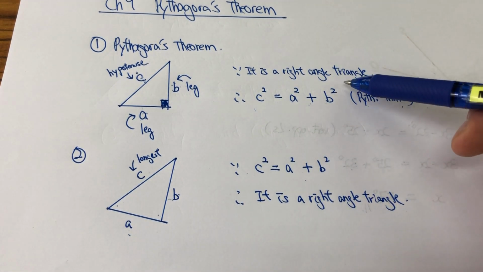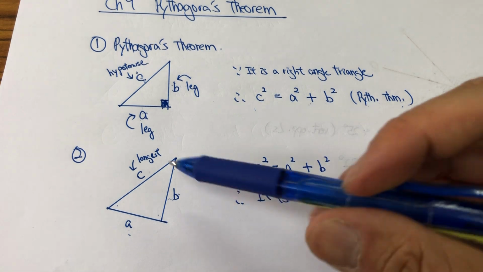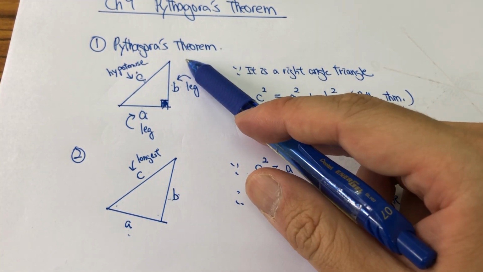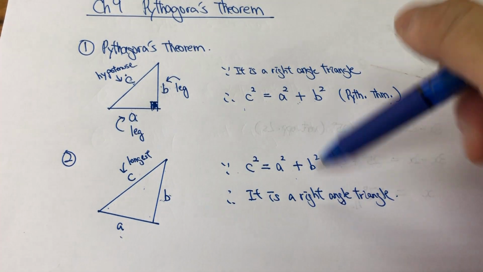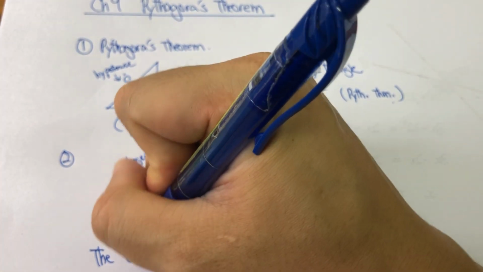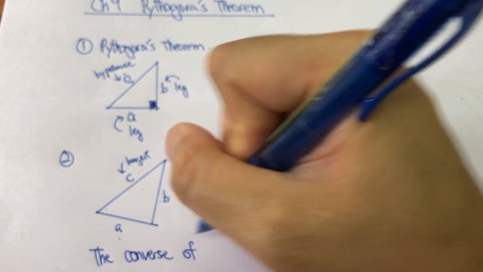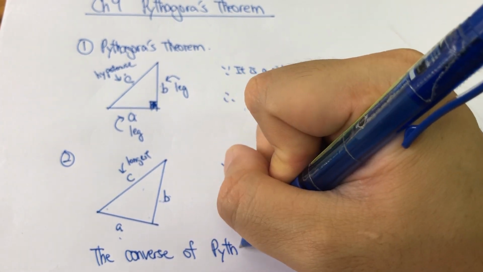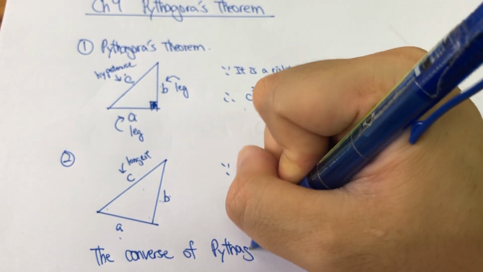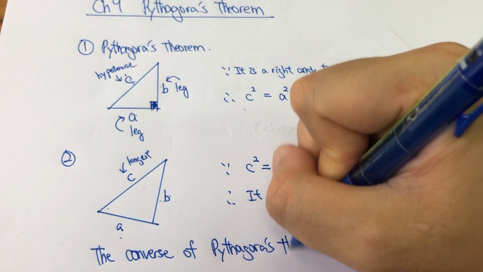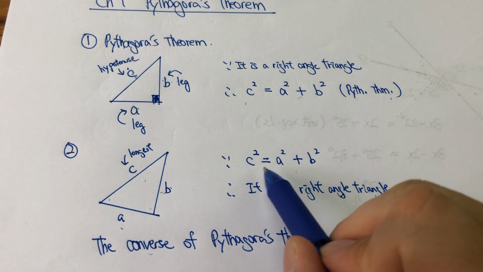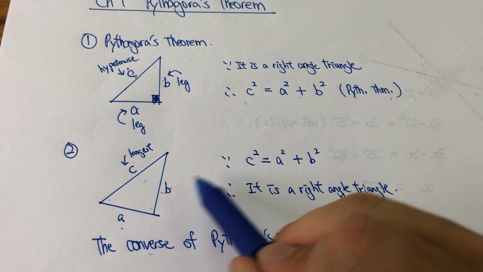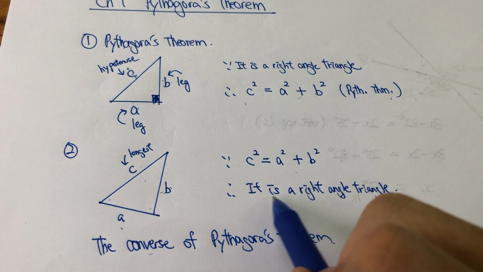Okay? So you will see that it is just the opposite of the Pythagoras theorem. Because it is the opposite, we have to use another name. We do not call this Pythagoras theorem. We call this the converse of Pythagoras theorem. Okay, the converse means the opposites. So if you find that the 3 sides have this relationship, then it is a right angle triangle.